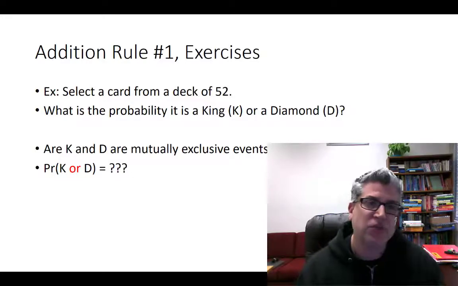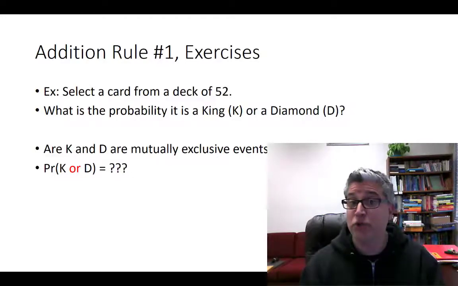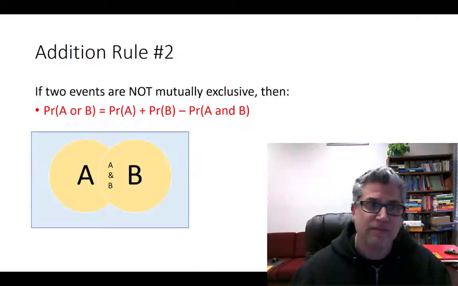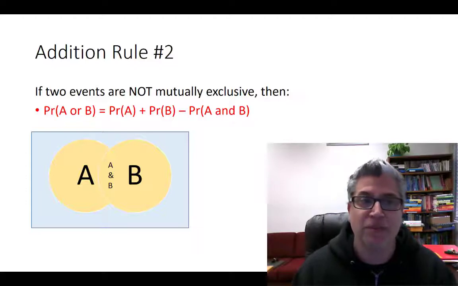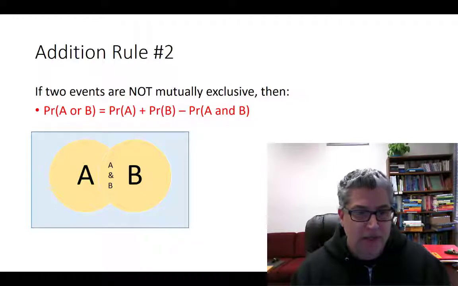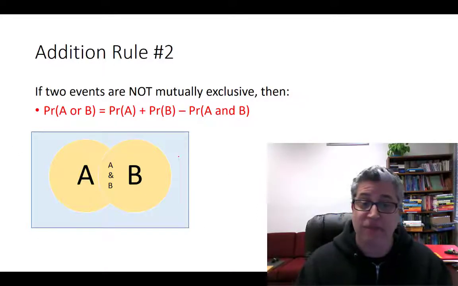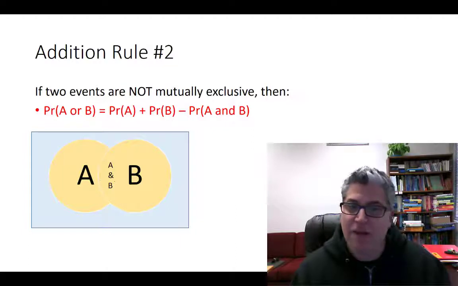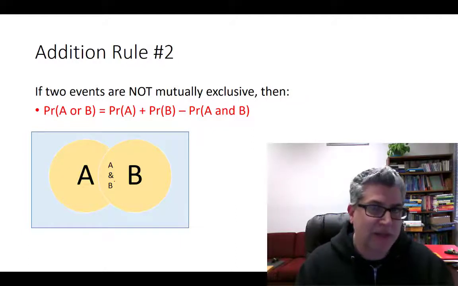Now there is a different addition rule that we can use. Addition rule number 2, if you want. Let's see how it works. So here's a visual explanation of addition rule number 2. It's kind of a Venn diagram. And so this larger blue box could be the total probability space. And then we've got event A. We've got event B. There's a little bit of an area of overlap. I'll come back to that part.